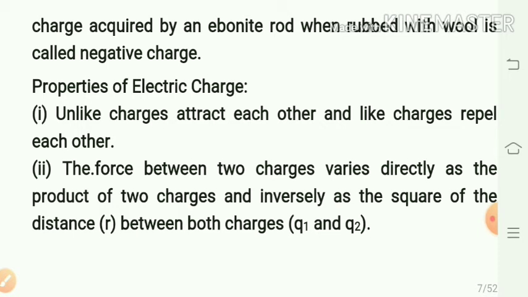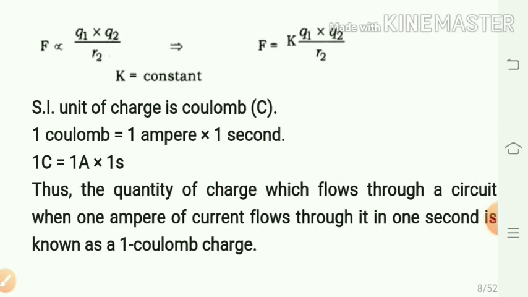The force between two charges varies directly as the product of the two charges and inversely as the square of the distance r between both charges q1 and q2. From this we can write that F is proportional to q1 into q2 divided by r², that is the product of two charges divided by the square of the distance between them. Thus, F is equal to K into Q1 into Q2 divided by R square.